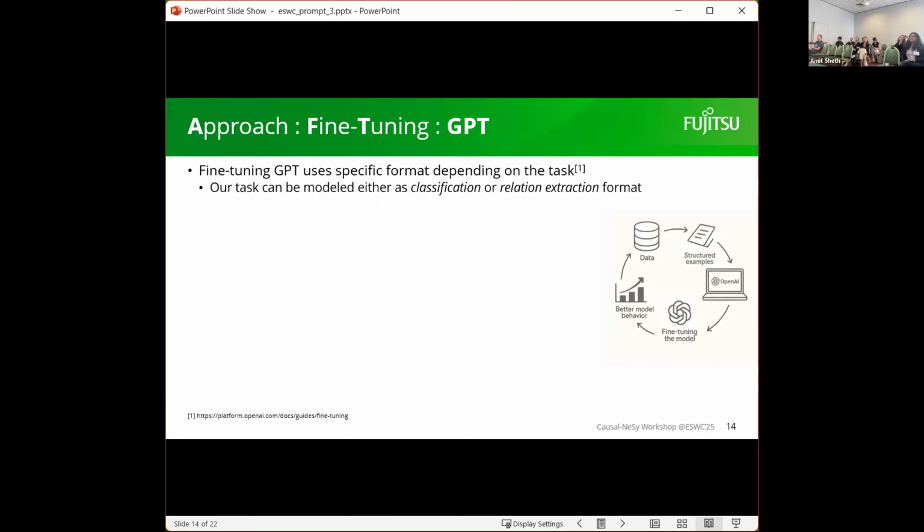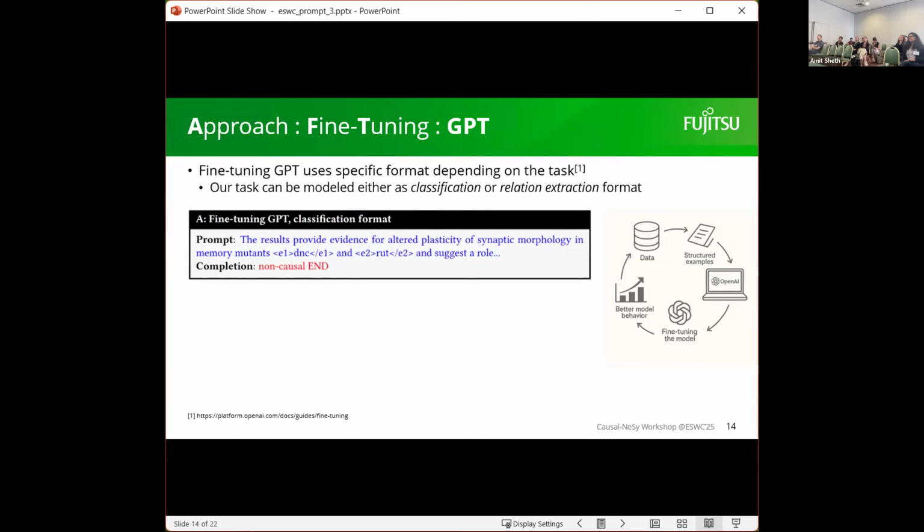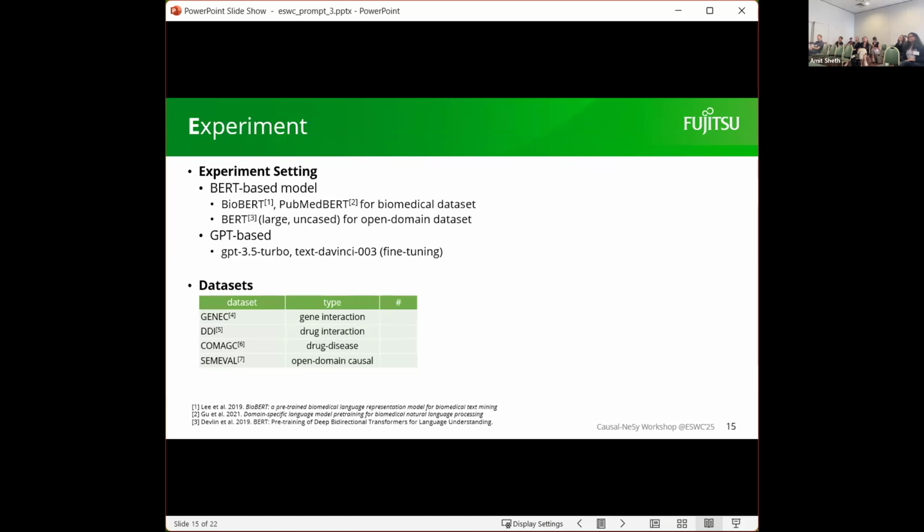And then the second is we fine-tune the GPT model as well. For GPT, it has a specific example, so we follow the instruction on openai.com basically. And we fine-tune the GPT using two formats. This is our experiment.